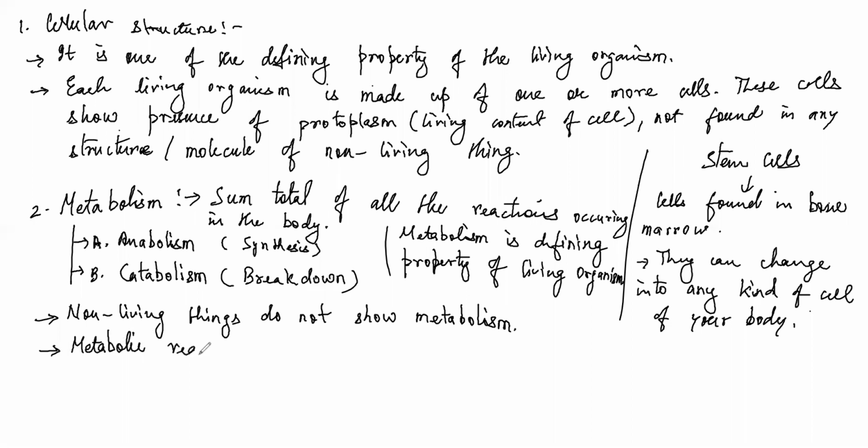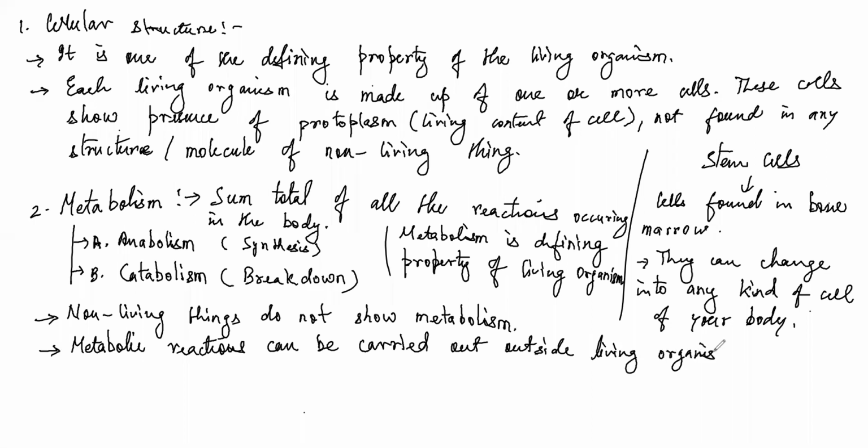Metabolic reactions can be carried out outside the living organism in a cell-free system. Cell-free system means outside the cell, in a test tube or something.